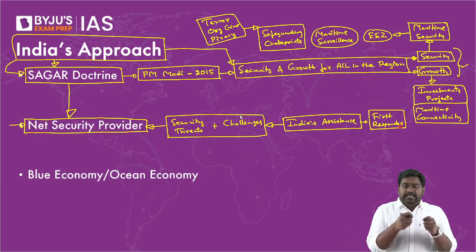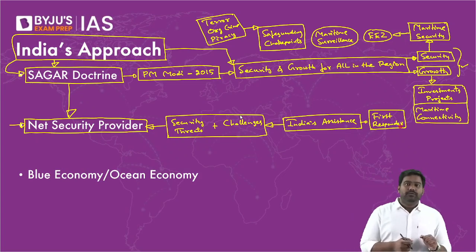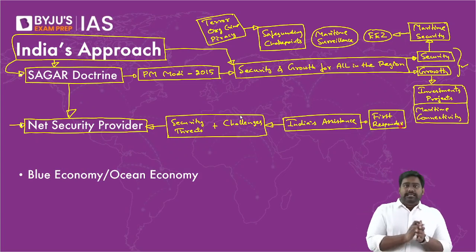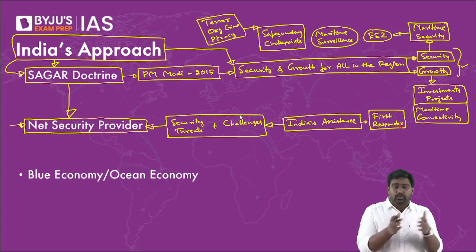Now let me give you more clarity on this by taking some examples. Let's say Sri Lanka faces an economic crisis. It's a threat to its economy and to the stability of the country. India will be the first to respond and help Sri Lanka by providing economic assistance. Let's say Maldives faces a major security threat. In fact, it did once in 1988.